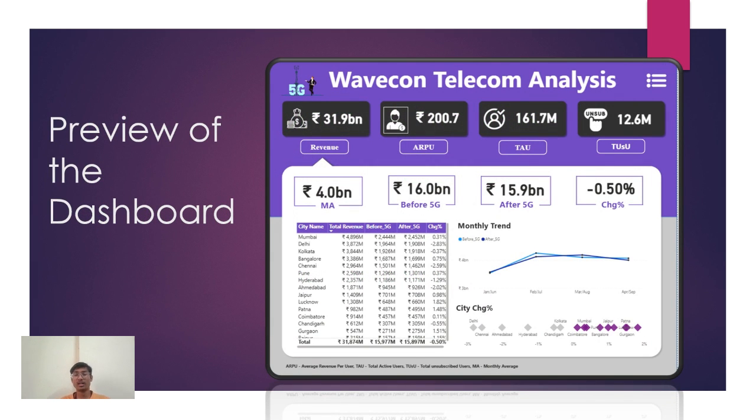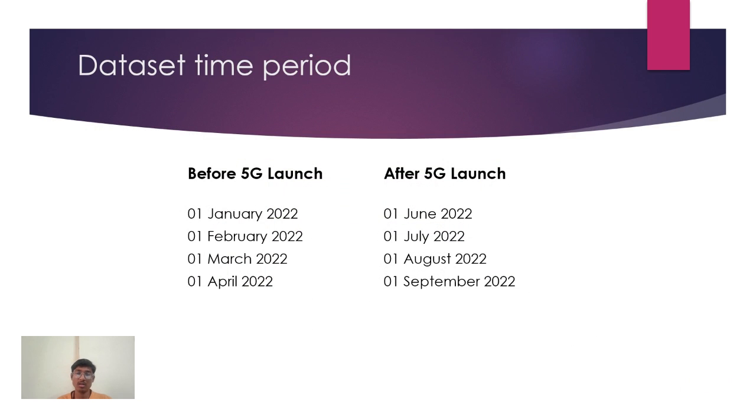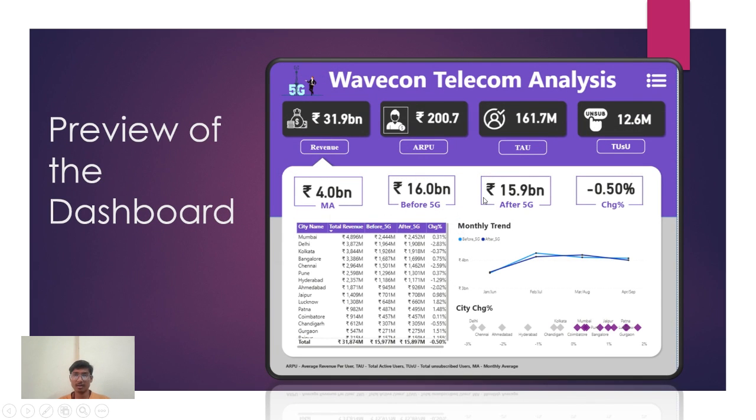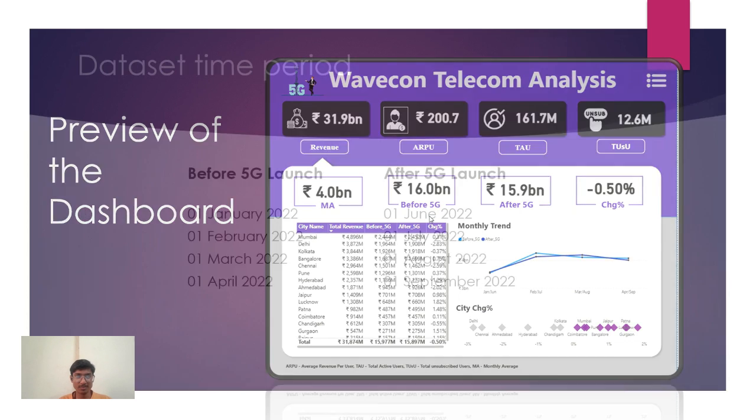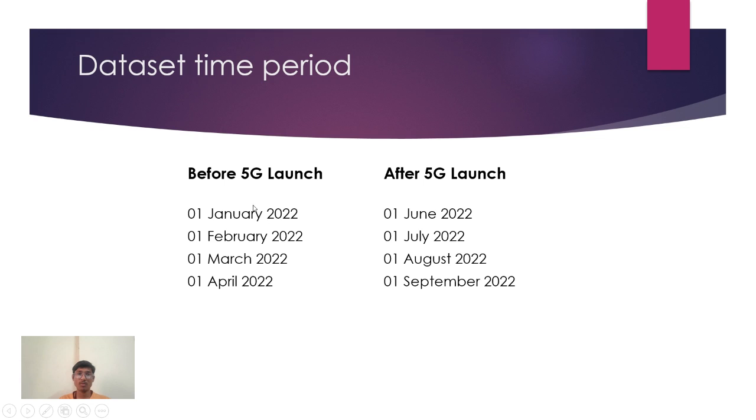So this is the preview of the Power BI dashboard report and we have a data set. Basically, in this Power BI dashboard, we are comparing the revenue after the launch of 5G and before the launch of 5G. We have a data set before 5G launch from January to April and after 5G launch from June to September. 4 months data we have for before and after 5G launch.